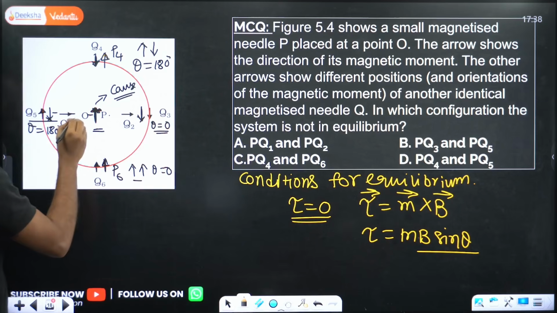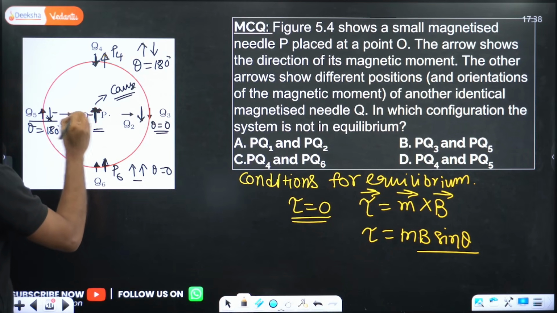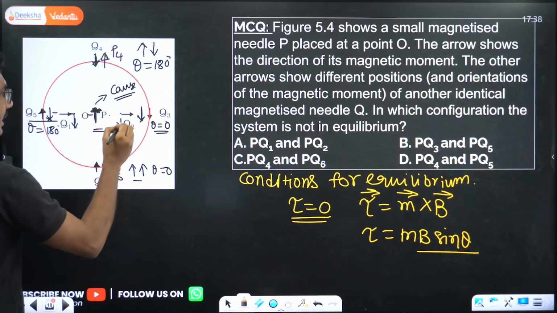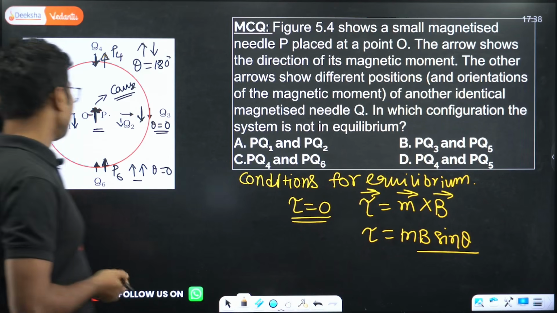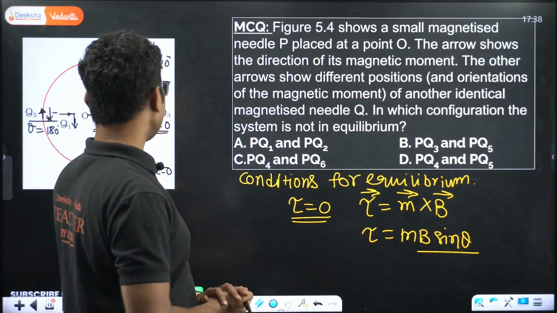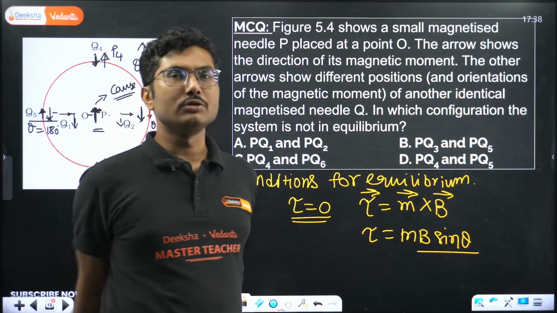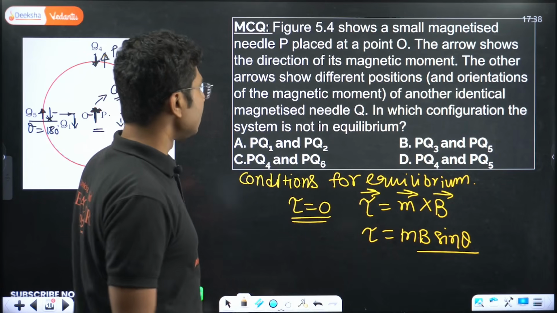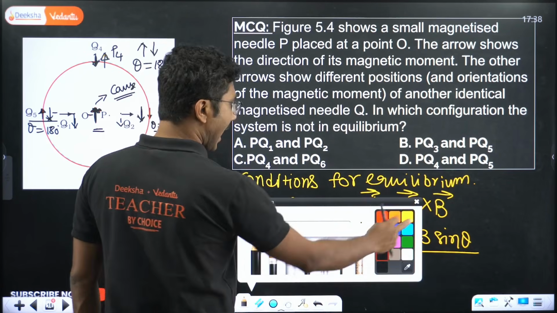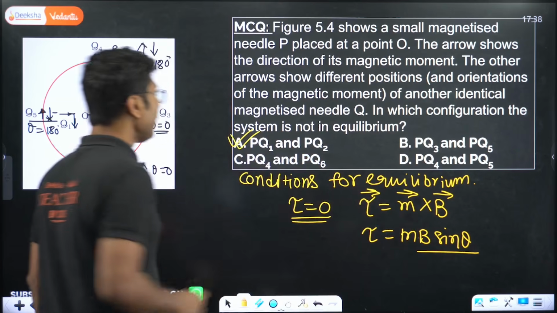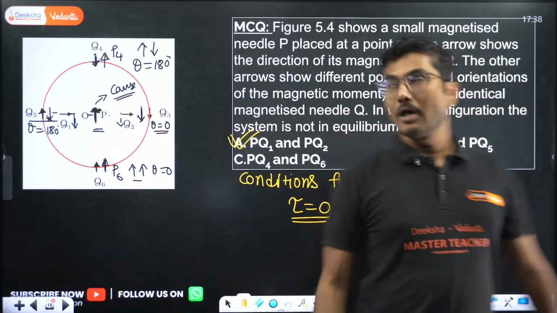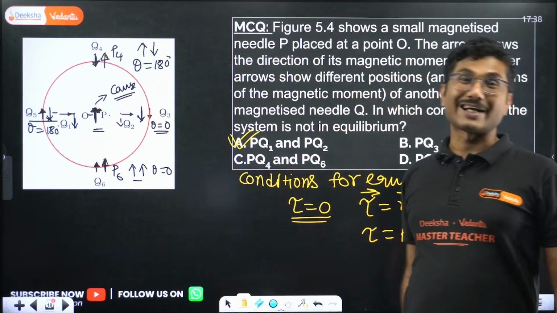But what about Q1 and Q2? For Q1, this is 90 degrees, so sin theta is 1. For Q2, theta is again 90 degrees, so this is also 1. So at Q1 and Q2, the dipole is not in equilibrium. In each and every other place, torque is 0, which means those positions are actually equilibrium positions.